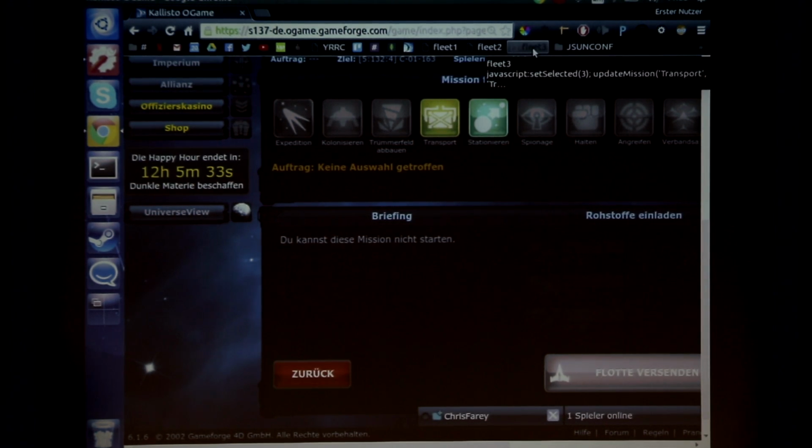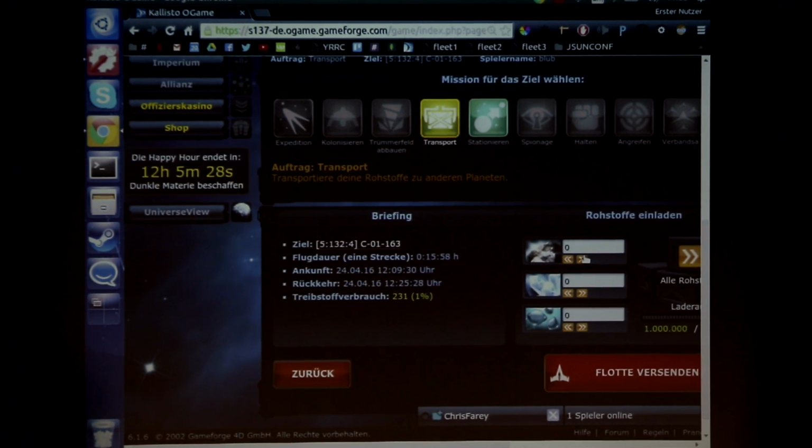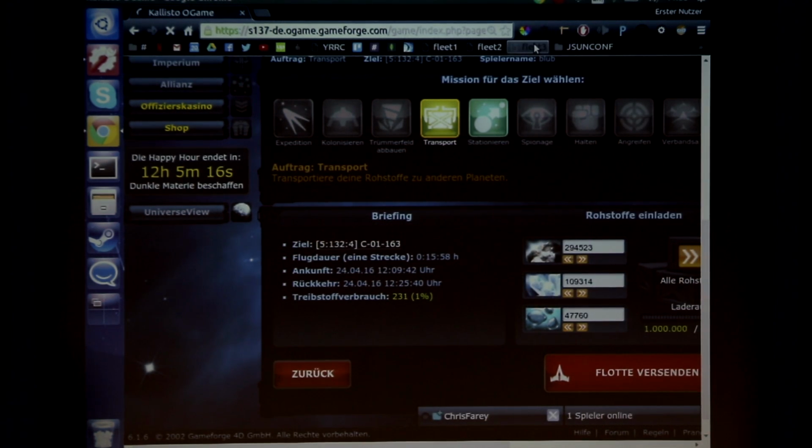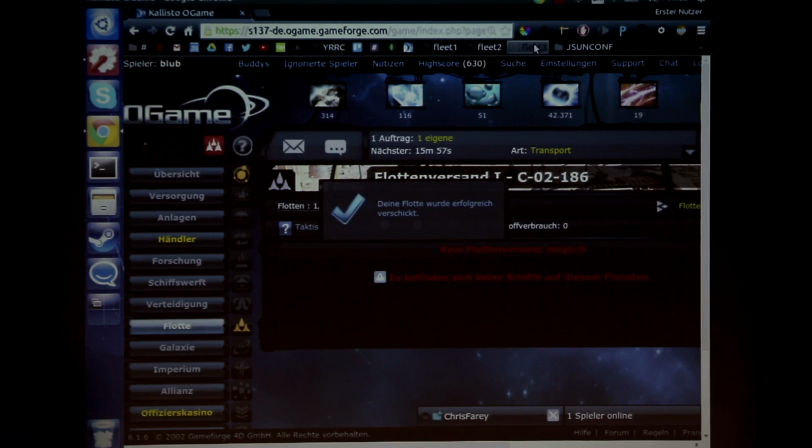And the next one actually clicks it, and then usually when you click it, this opens and you can fill the values. And there's buttons here for automatically setting all the resources. And if you're very good at looking, you can see the change. Oh, and if I'm good at clicking, you can actually see the change. You see the numbers get filled in and my fleet is sent away.